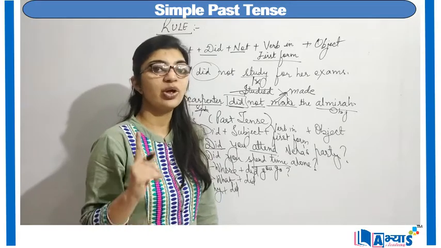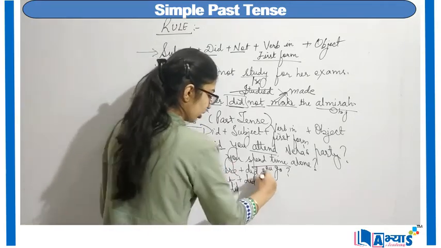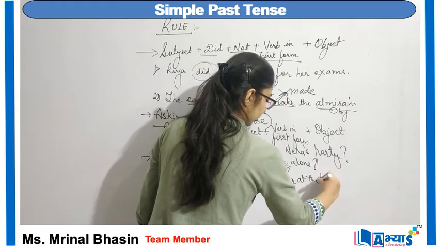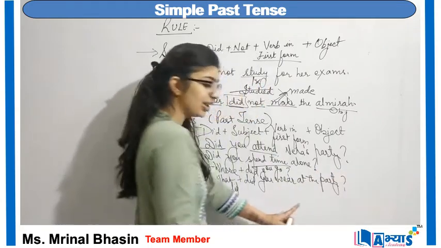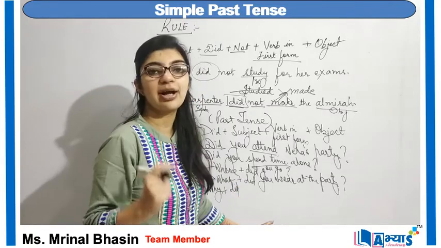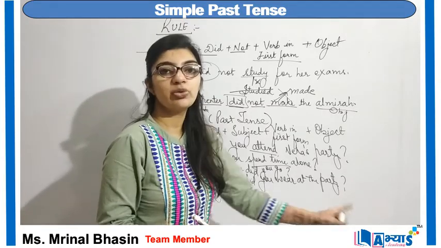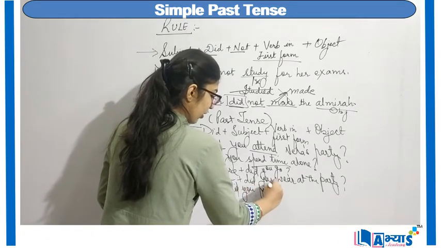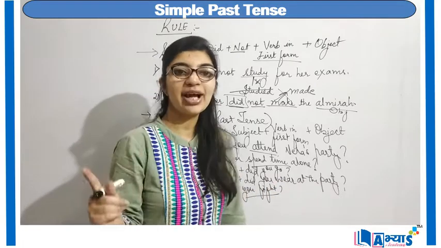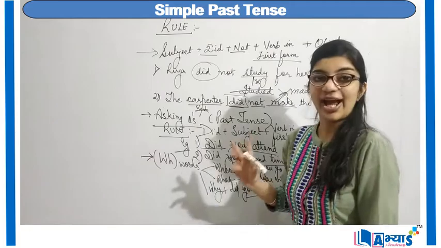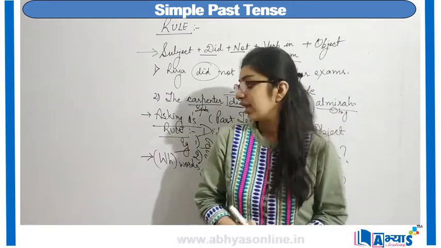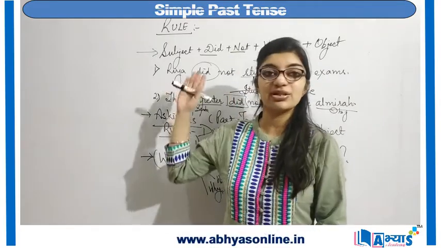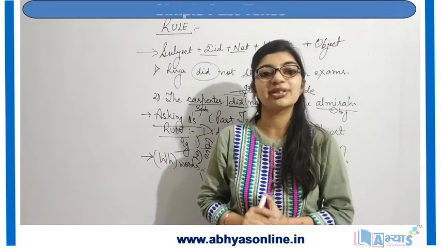So the event or the action of past: what did you wear at the party? So someone has gone to the party, he had gone to the party, now he has come back and then I'm asking, what did you wear at the party? Why did you fight? Now a fight is also an action, an action of the past. Why? Because I'm using did, and did is for past. So these are some of the areas where we can use simple past tense. Then there are certain rules for using simple past tense with different conditions.